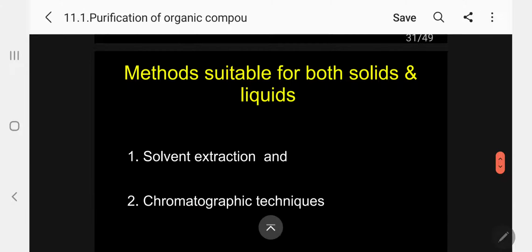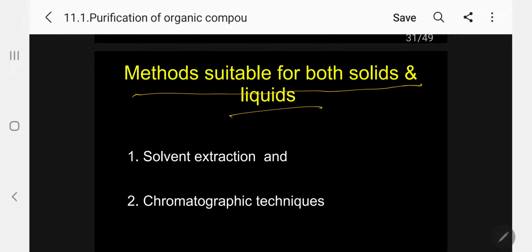So far we have discussed methods only suitable for solids and methods only suitable for liquids. There are two important methods available suitable for both solids and liquids. One is solvent extraction, another is chromatographic techniques. Kindly follow, my dear students. This is the most important, solvent extraction. What does solvent extraction mean?